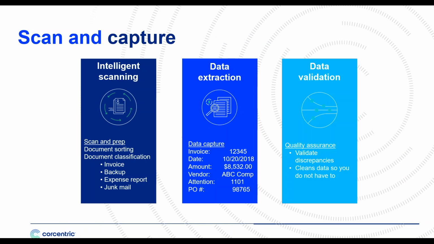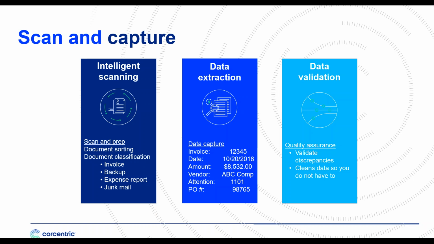We know that scanning paper documents provides significant improvements in efficiency and effectiveness. And it all starts with intelligent scanning, the ability to automatically sort document types, to classify them by invoice, purchase order, or shipping document, or yes, junk mail. We get that at the business too. Then the technology automatically extracts data based on the type of document that it's identified. Maybe it's by supplier, maybe it's document type. It uses business rules that you configure to extract all the data that you need to be able to process that invoice.